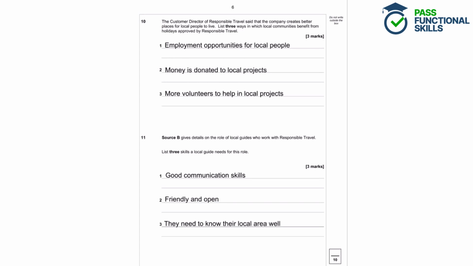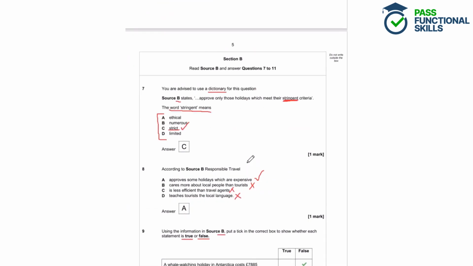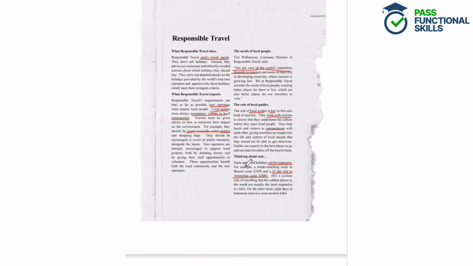Question 10. The Customer Director of Responsible Travel said that the company creates better places for local people to live. List 3 ways in which local communities benefit from holidays approved by Responsible Travel. Okay, so we want to find 3 ways that local communities are benefiting. So that means it's making their lives better, improving their lives from holidays approved by Responsible Travel. So let's scan through the text and look for some benefits for local people.